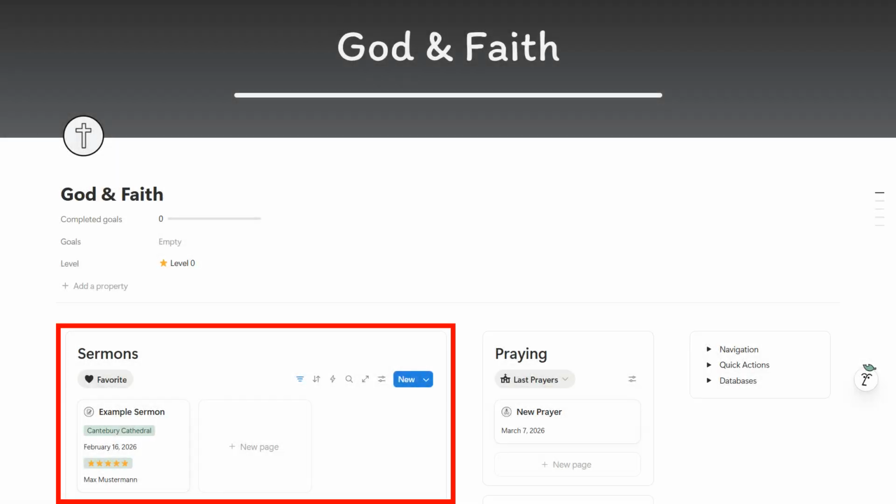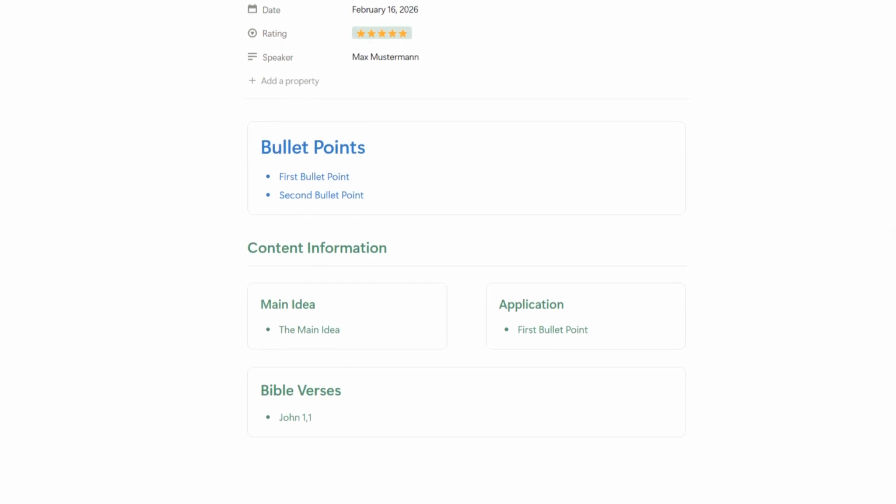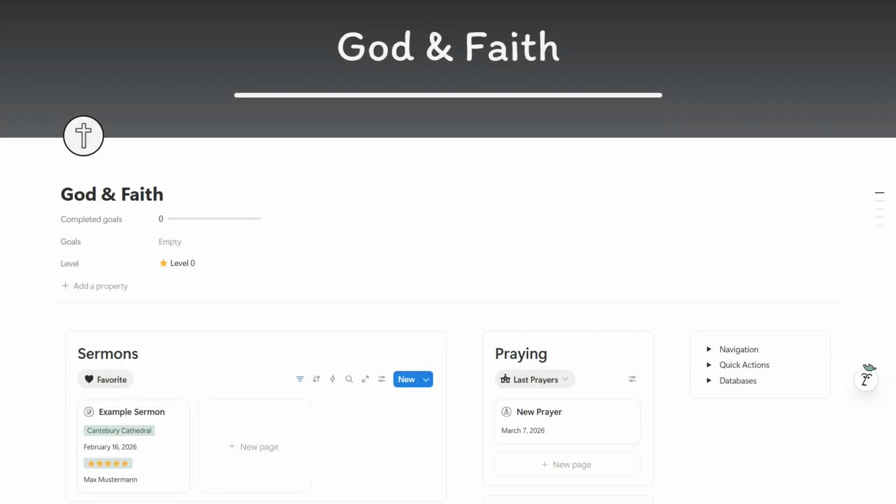The first section is the Sermons database. Here you can store and organize sermons you've listened to. For each sermon, you can write notes, save key Bible verses, and document the most important insights. This allows you to revisit important teachings and reflect on them later.